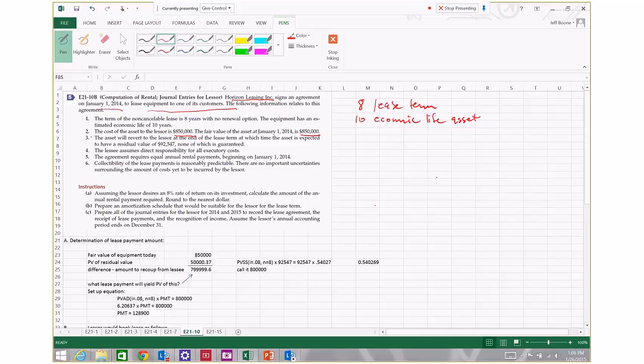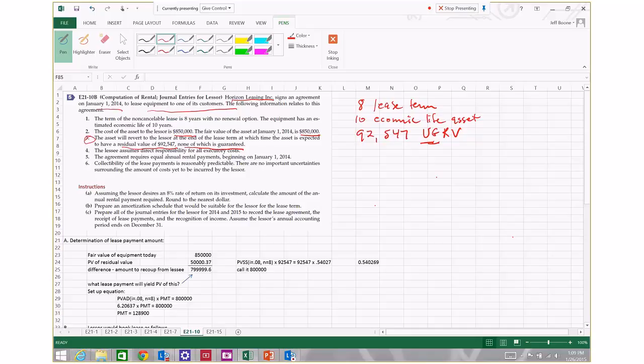We're told in number 3 here that the asset is going to revert to the lessor at the end of the lease term. That tells us that there's no change of title. And the asset is expected to have a residual value of $92,547. This residual value is not guaranteed. So we've got $92,547 unguaranteed residual value.